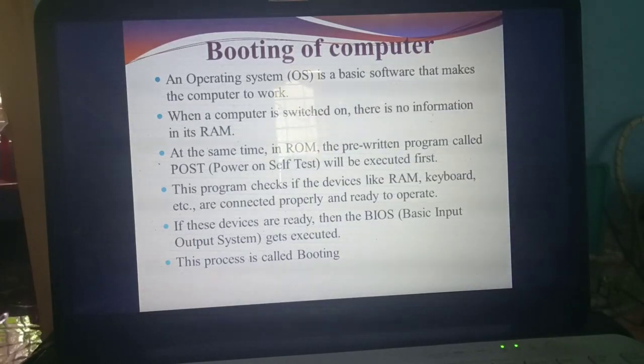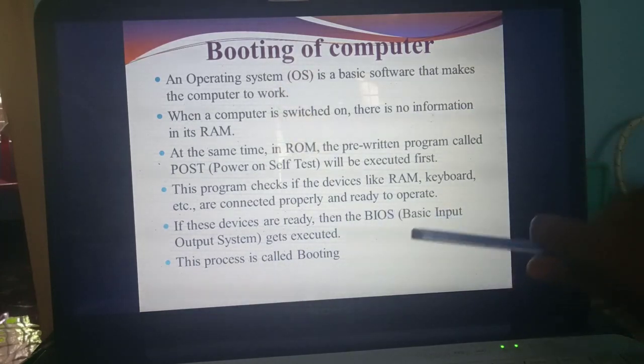Power on. When you switch on the computer, one pre-written program in the ROM will be executed first. What's the use of that program? When you switch on the computer, which devices are connected to the computer? For example, RAM, memory card, mouse, keyboard, printer, scanner. It will check whether all the devices are connected properly or not. Understand? If the devices are connected properly, it will send one information called BIOS.